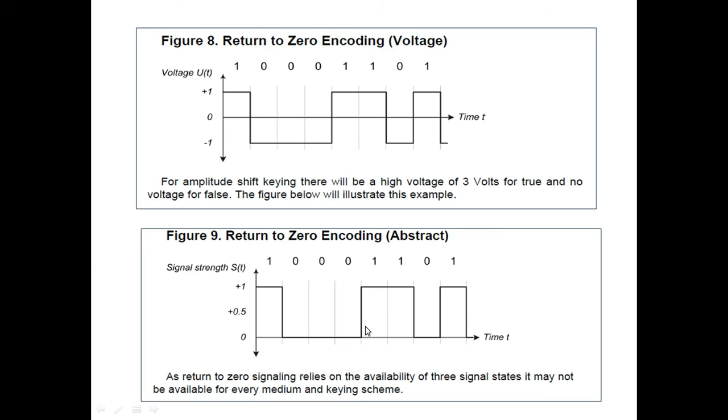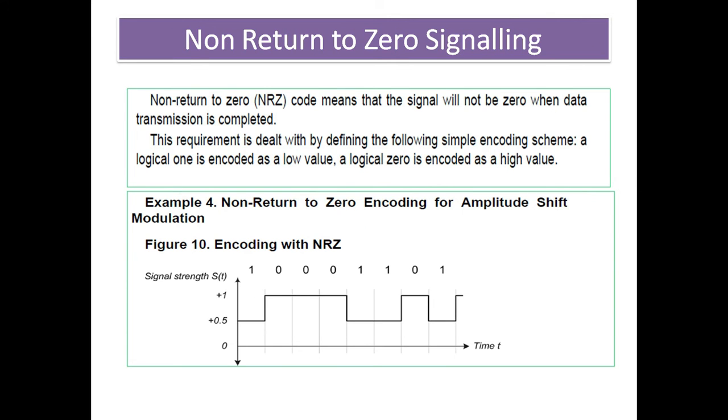Means in this case, return to zero signaling reliably handles the three signal states, but it may not be available for every medium or keying scheme. Then non-return to zero signaling. Basically return to zero and non-return to zero signaling are signaling schemes used for synchronization techniques.